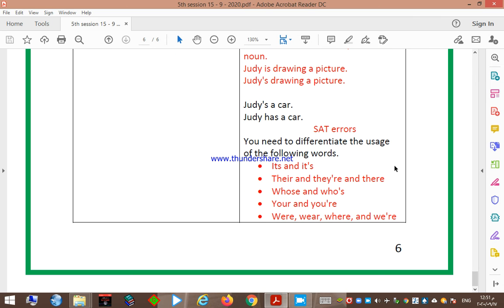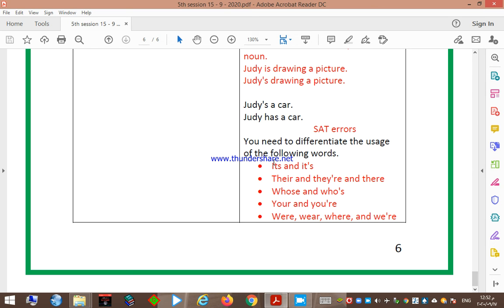SAT errors. You need to differentiate the usage of the following words. In English, we have something called homophones. What are homophones? Homophones are two or more words that have the same sound but are different in spelling and meaning, like its and it's, their, there, and they're, whose and who's, your and you're, where, were, wear, and we're. Okay, I'll explain the difference between them quickly.